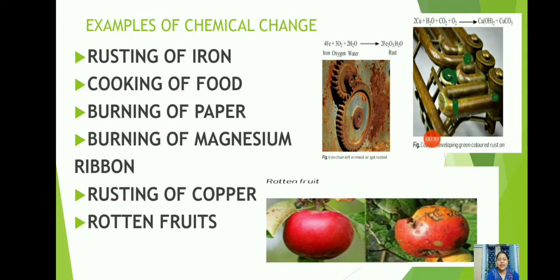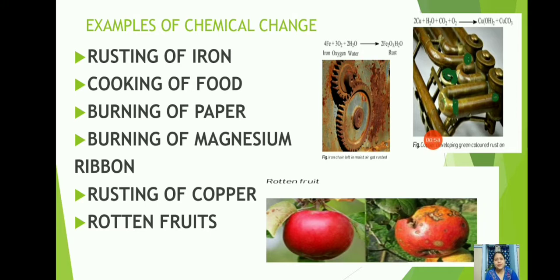You must have seen different examples of chemical changes in and around you. Here are a few examples. First is rusting of iron, which is very common. On the iron surface, sometimes it acquires a brownish color, some deposits. That is nothing but the rust, which is a new product. Then cooking of food. Cooking of food is also an example of chemical change, because here the raw materials get converted into a new product in the form of food.